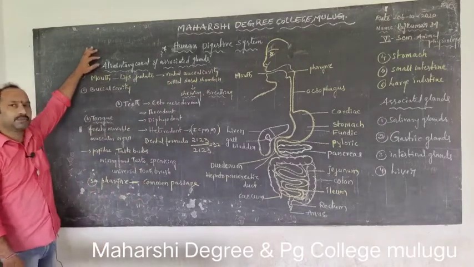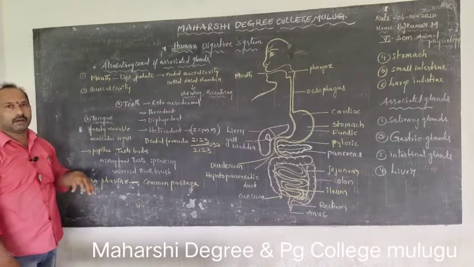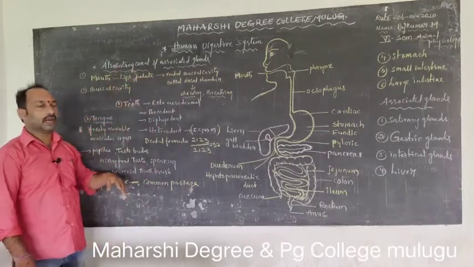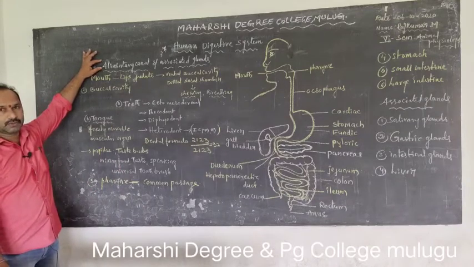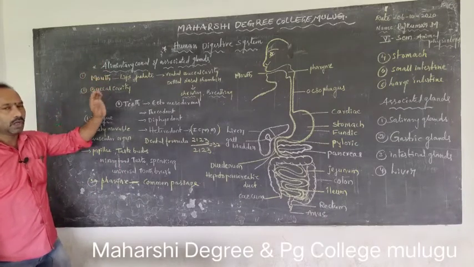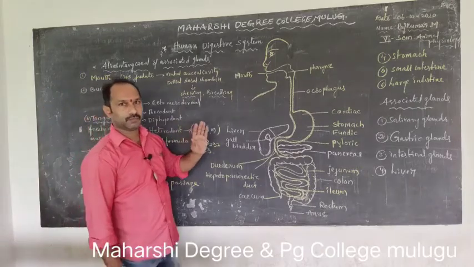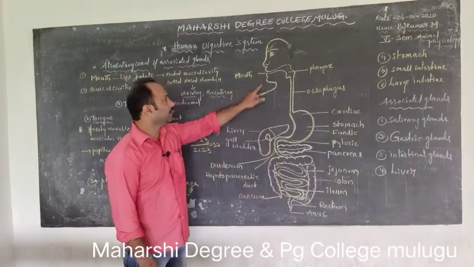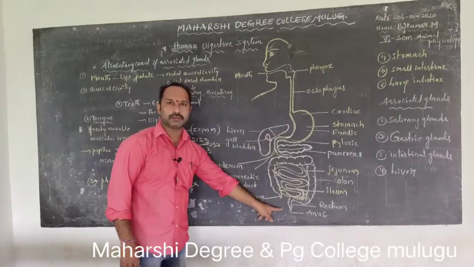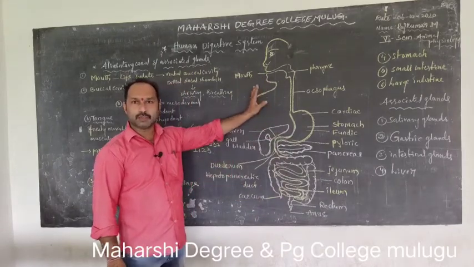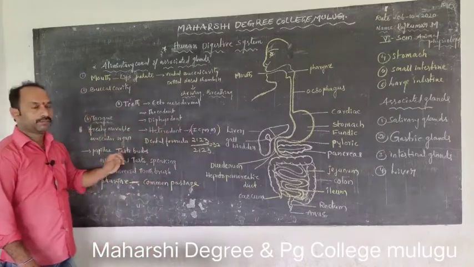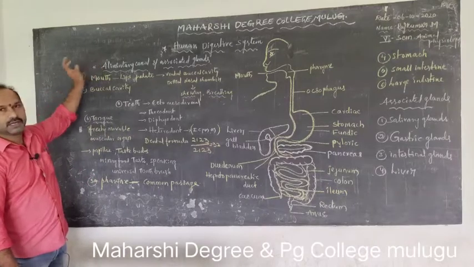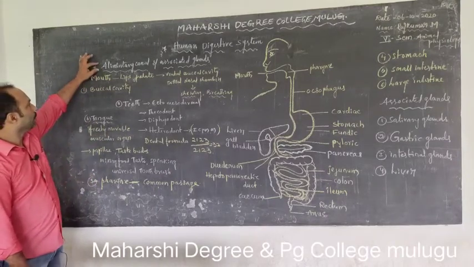The human digestive system consists of the alimentary canal and associated glands. The alimentary canal is a long tube-like structure extending from the mouth to the anus. It starts with the mouth and ends with the anus. It is an elongated, coiled, tube-like structure. In between the mouth and anus, various parts are present in the alimentary canal. So, the parts of the alimentary canal.